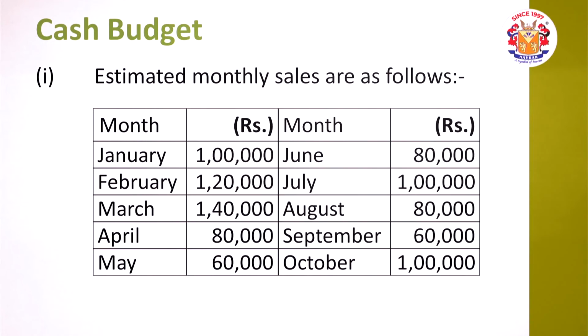We can see that the information given to us is that 20% is cash sales, so 80,000 into 20%, 16,000 is cash sales. May month it is 60,000, so 60,000 into 20%, 12,000 is the cash sales. June 80,000, of that 20%, 16,000 is cash sales. July 1 lakh, of that again 20% is cash sales.